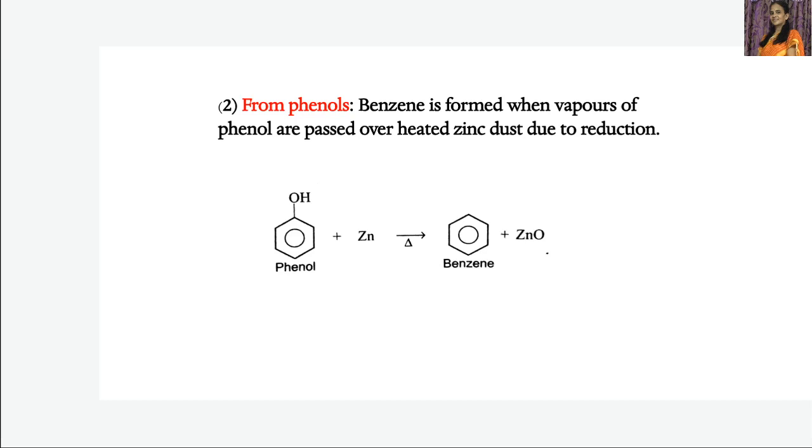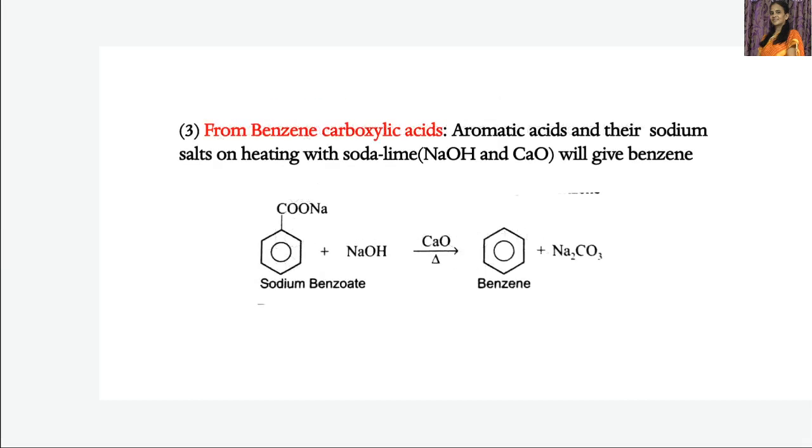Now let's see the next preparation of benzene, from benzene carboxylic acids. From benzene carboxylic acids or the salts of the carboxylic acids, we can prepare benzene. Aromatic acids and their sodium salts, on heating with soda lime, which is a mixture of sodium hydroxide and calcium oxide.